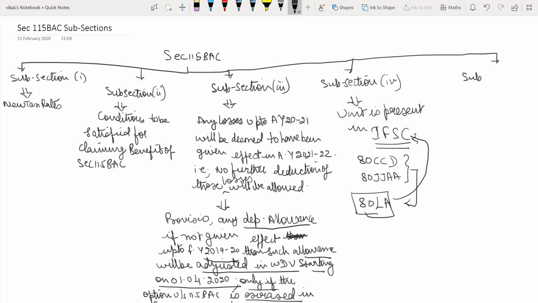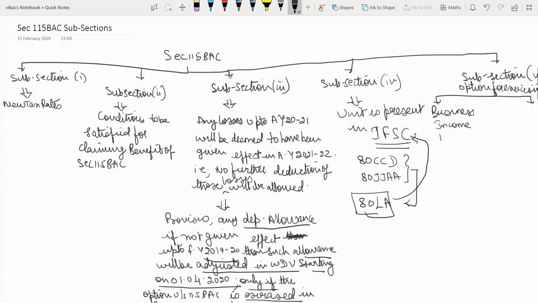Then what does subsection 5 talk about? Subsection 5 generally talks about the option for exercising. Suppose the assessee is having business income.